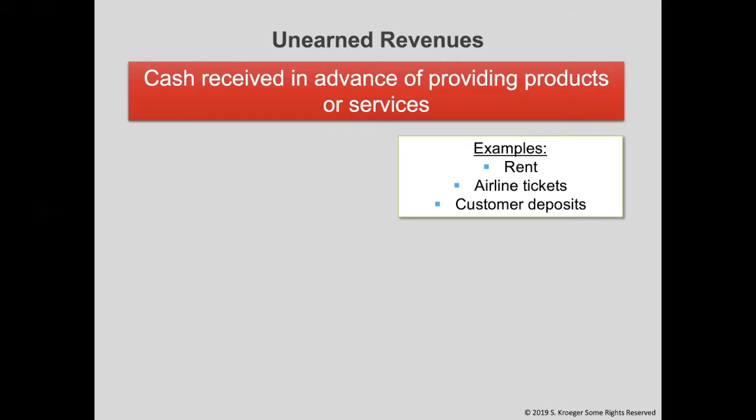I brought this up last chapter briefly, where unearned revenue accounts are liabilities. The airline's work is not done. They still need to pay pilots, attendants, maintenance workers. They still need to clean the plane and purchase fuel. If the airline cannot do this, they will need to give you your money back.